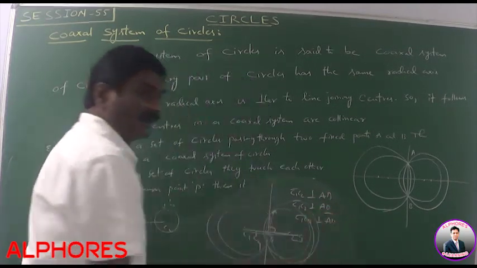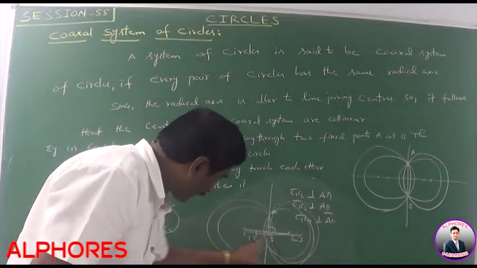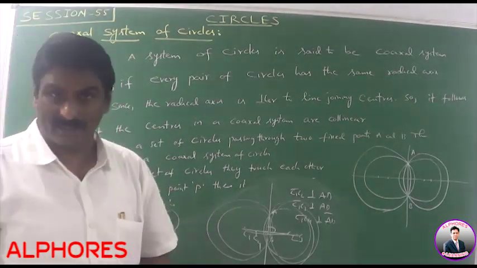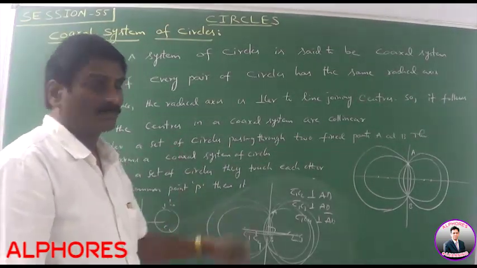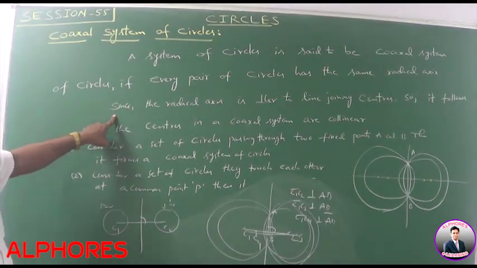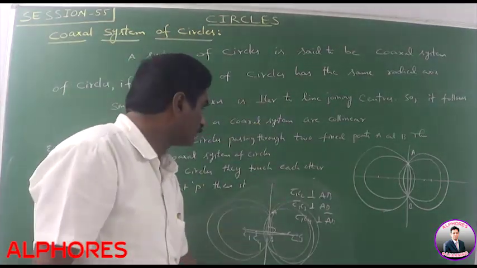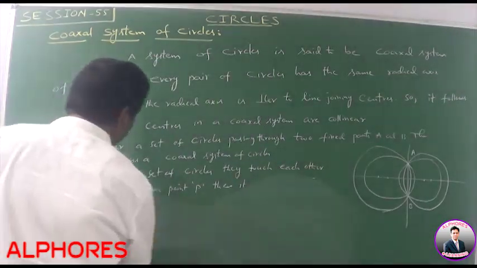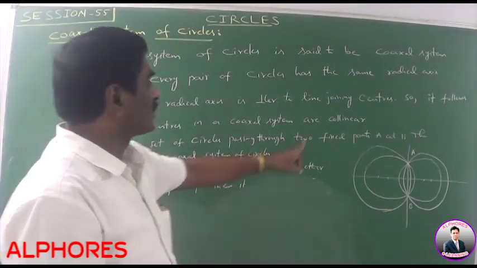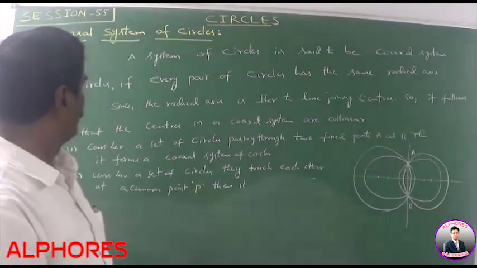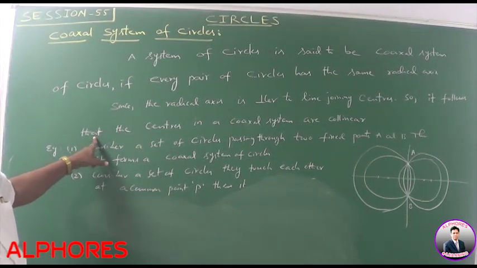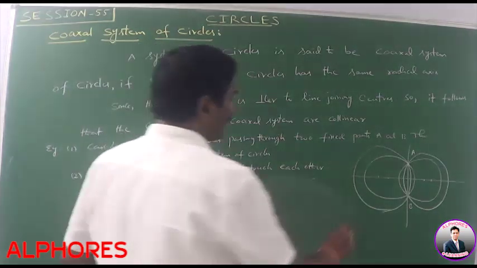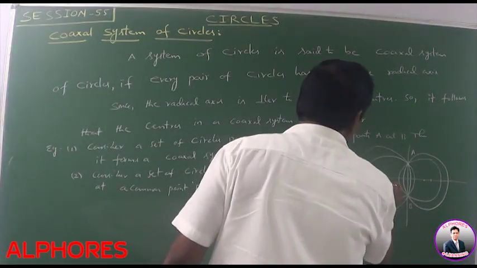What is the meaning of this? The line passing through C1, C2, C3, C4 is perpendicular to AB. That means C1, C2, C3, C4 are collinear points. Please note this point. Since the radical axis is perpendicular to the line joining the centers, it follows that the centers in a coaxial system are collinear.